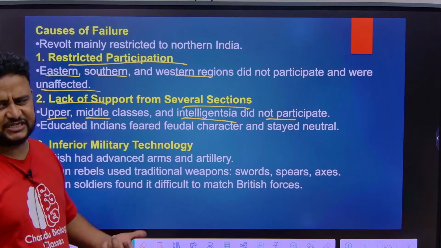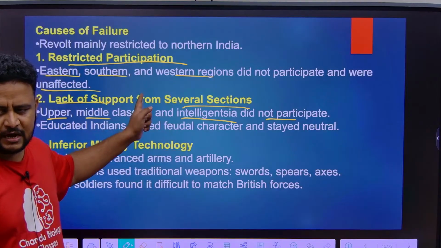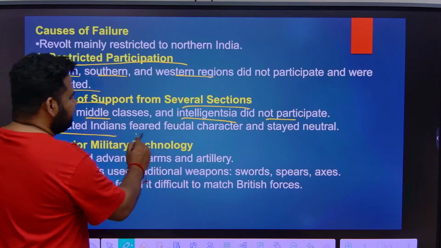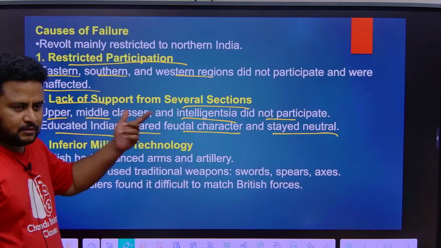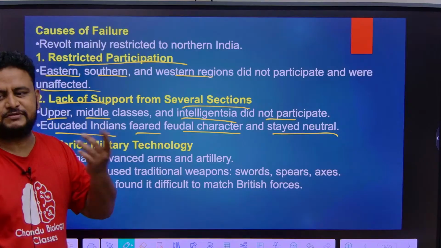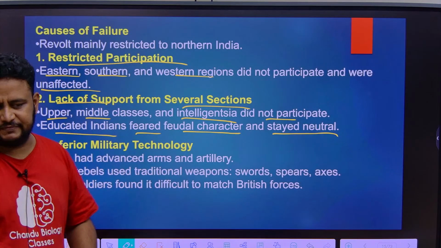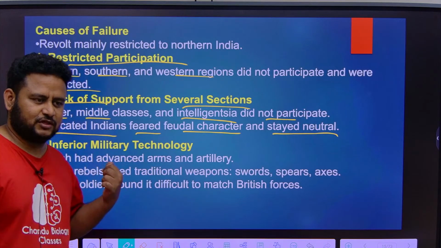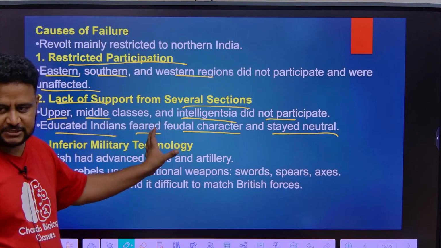Intelligentsia means the people who are educated: scholars, lawyers, doctors. They did not participate, and also the upper class and middle class didn't participate. Educated Indians feared the feudal character and stayed neutral. Because of the feudal system, they felt that their jobs would be taken away if they revolted against the British. And anyway, after the fight, the kings and the British would come to a compromise, but what would happen to the jobs of the common people? That's why the upper and middle class, the intelligentsia and educated people did not participate in the revolt.